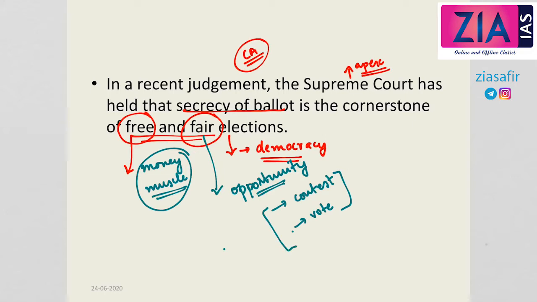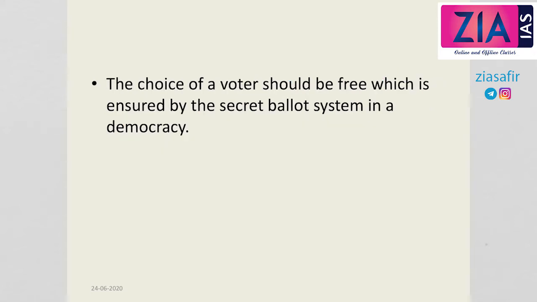So, in this recent judgment, the Supreme Court said that secrecy of ballot is the cornerstone of free and fair elections. That means in achieving the objective of free and fair elections, secrecy of ballot is very important, or it is a key determinant. Now let's come to the details.